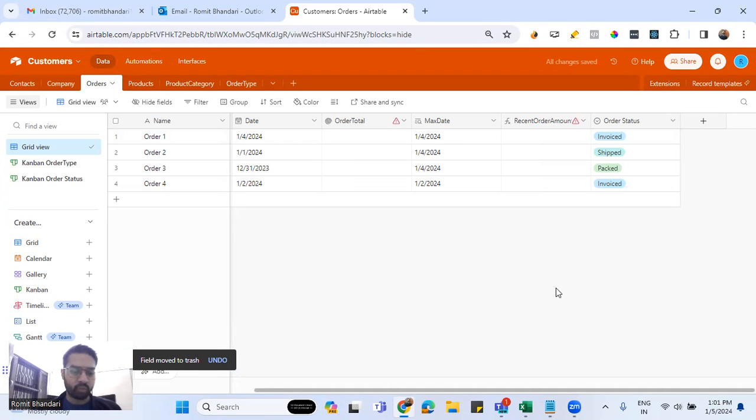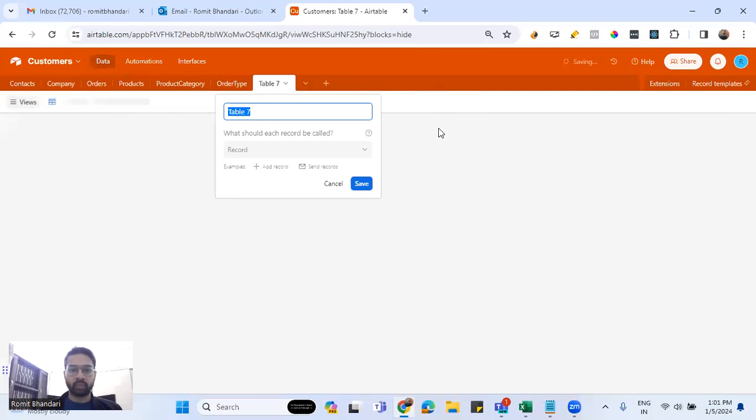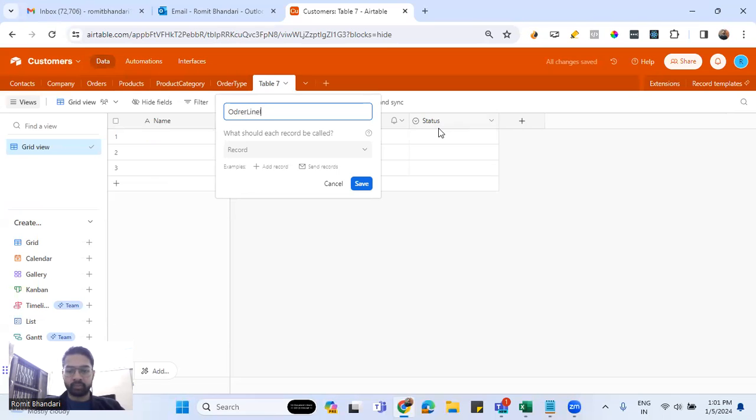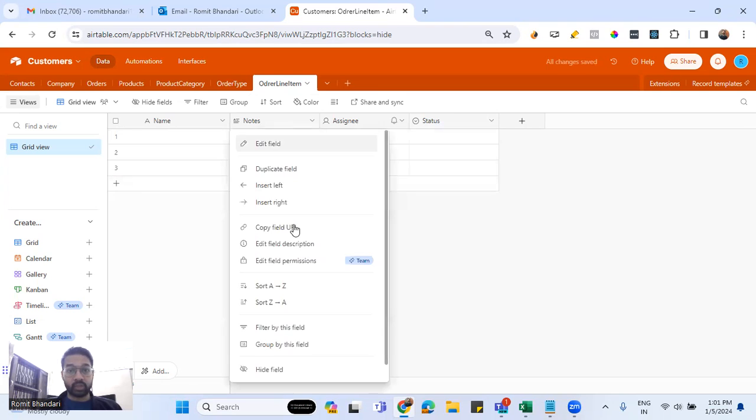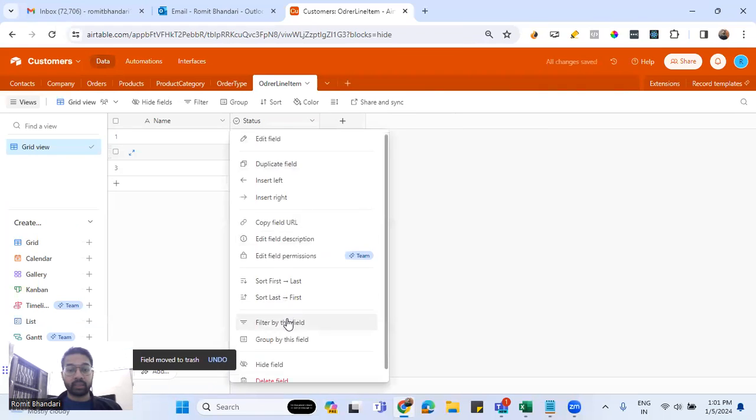It's a classic example of order to product association, I would say. In any RDBMS you see where you have orders and products architected, you will always have an order line item table, where each record corresponds to an order product association along with the quantity. Okay, so let me quickly create that table. We will call it order line item, and see if that is the solution we are looking for. And let me quickly delete the default fields here.